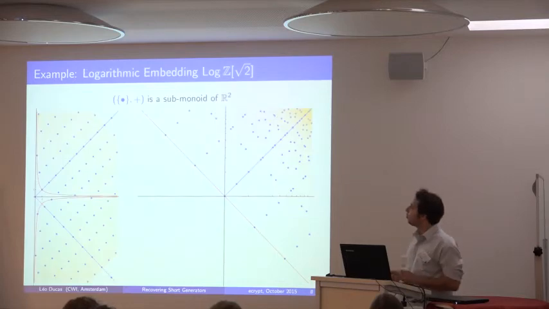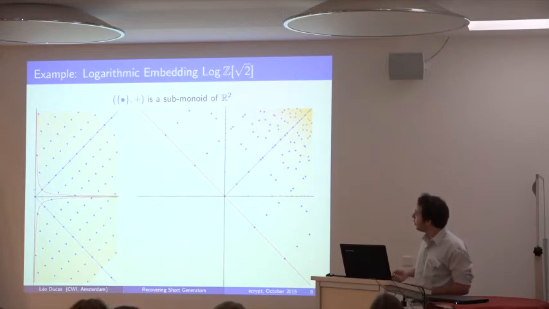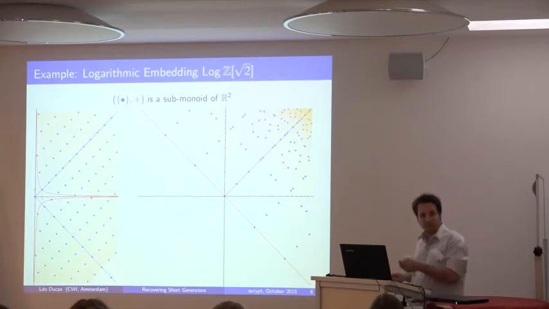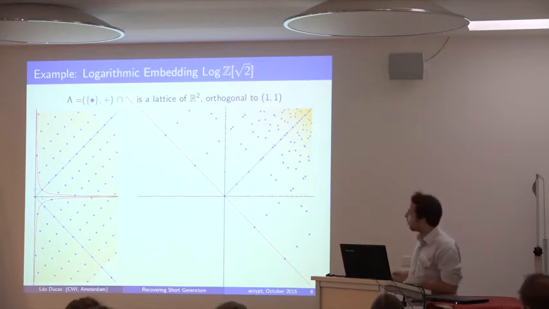Okay, so now let's go to the logarithmic embedding. That's where things get nice. You remember that I told you that this logarithmic embedding was a ring morphism. So if I take all those points, I map them here. I should obtain a monoid. This monoid even contains a 0. Now if you take any 2 points in this set, you're going to still stay in this set. But that's not a group anymore. You cannot subtract. But if you restrict it to the set of units, you get this very nice straight line, and the points that are here form a lattice. So if you restrict it to the units, you actually get a group.